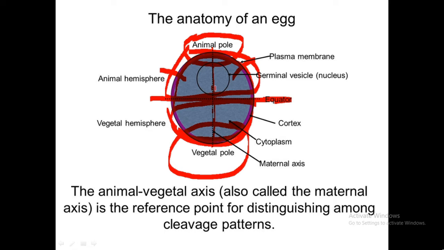And this is very important. So now we have to understand this cleavage furrow and this axis, the animal pole vegetal pole axis, and the equator. First is the meridional type of cleavage.